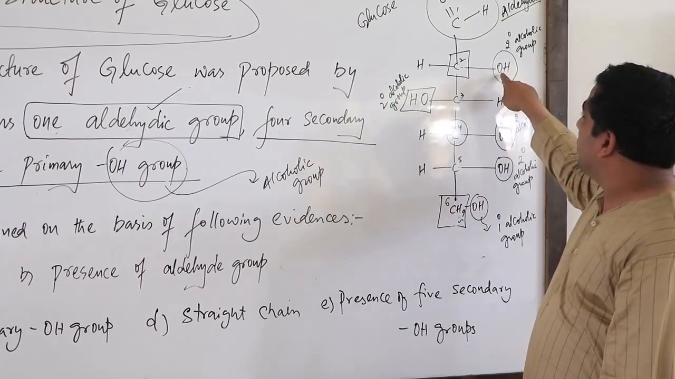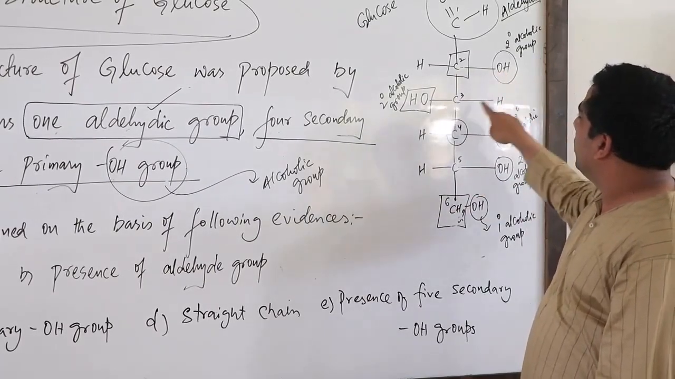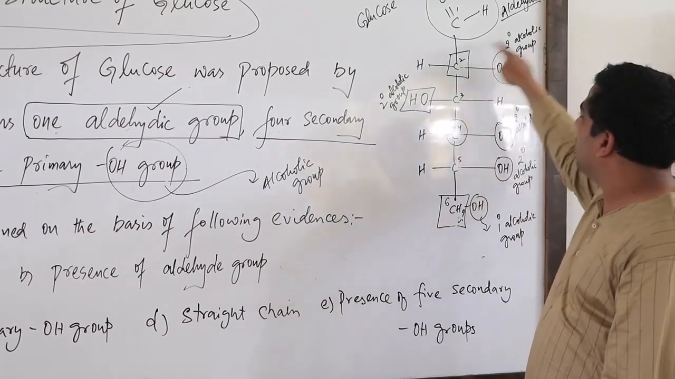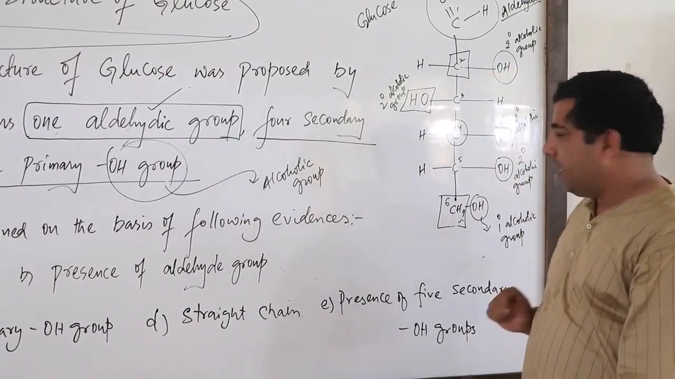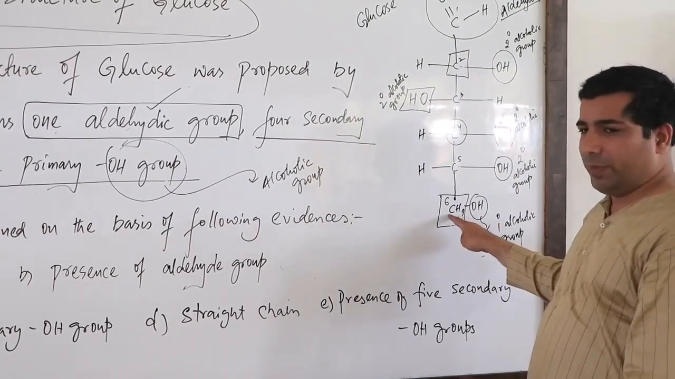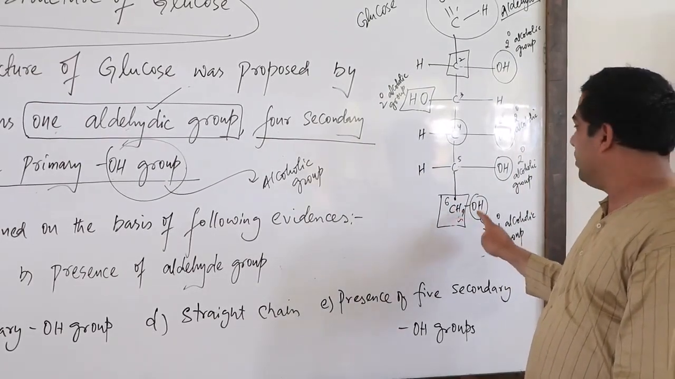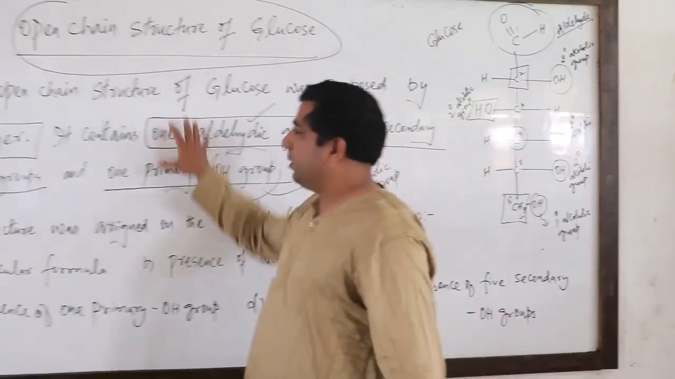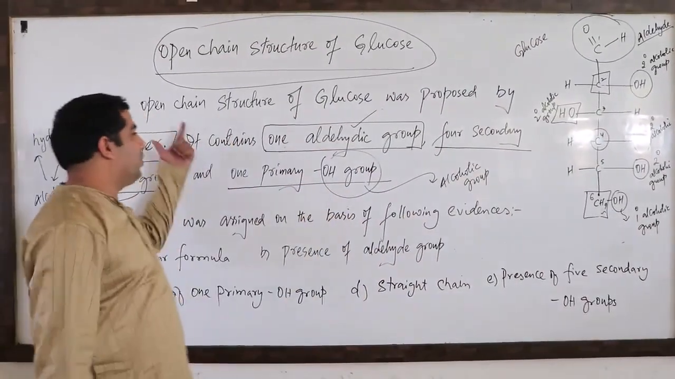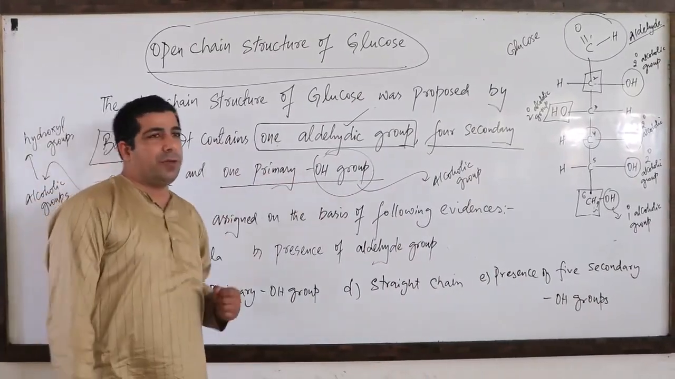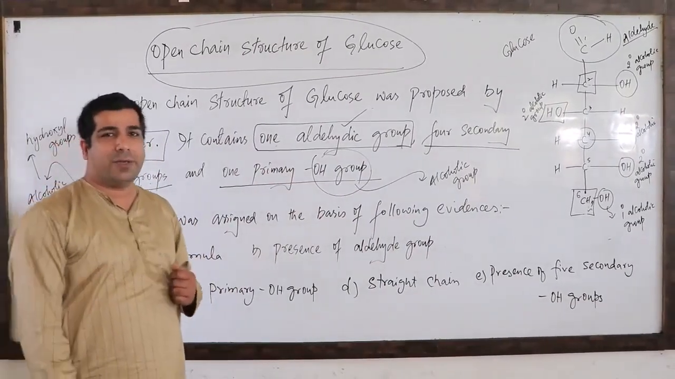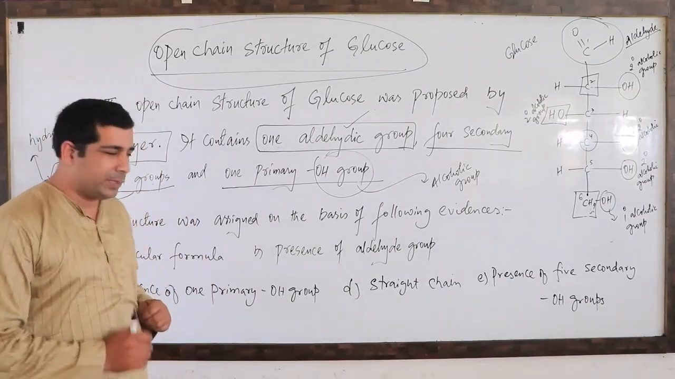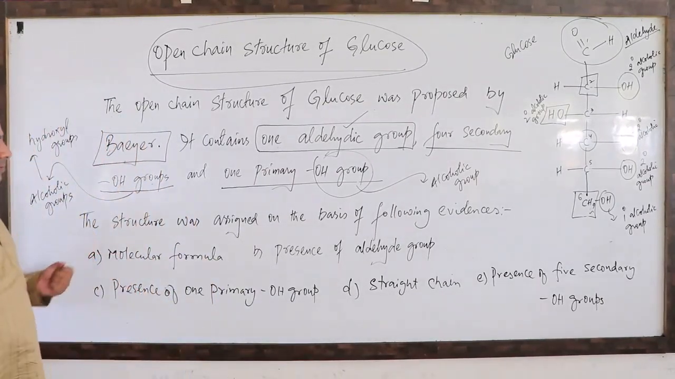And the OH groups present on secondary carbons are all called secondary alcohols. And the OH group present on the 6th carbon, which is a primary carbon, is known as the primary alcoholic group. I hope you have understood this term. From here to here, you have understood. Now your glucose molecule has one aldehyde group, 4 secondary OH groups, and 1 primary OH group. Correct? Now let's look further.